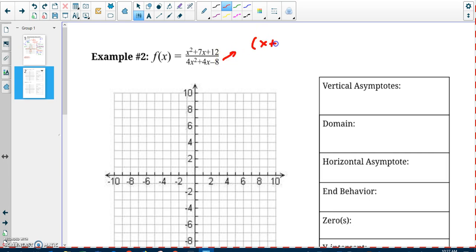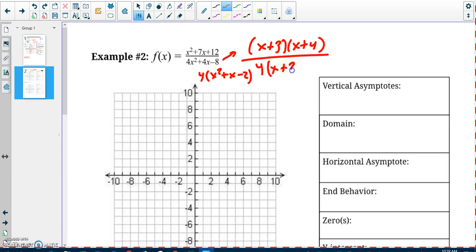Oh no, I'm going to factor wrong. Sad. Not good. All right, there we go. Cool. For the bottom, don't forget the GCF. Makes your life easier. So I'm going to write it over here. Take out the 4. Boop, boop, x squared plus x minus 2. So it's going to have a 4, and then it's going to be (x plus 2)(x minus 1). Okay, so this is my factored form.